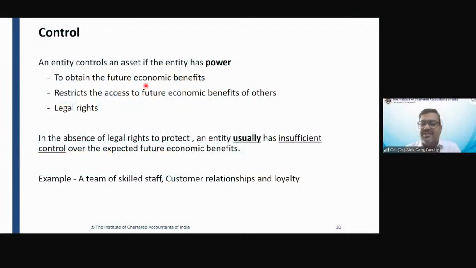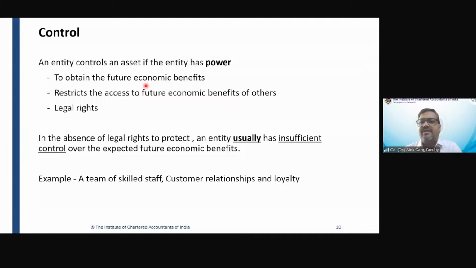Intangible assets by nature have an important criterion of control, right? Control should be established if you are capitalizing the intangible asset. For a tangible asset, while the issue of control may not arise, just due to possession.